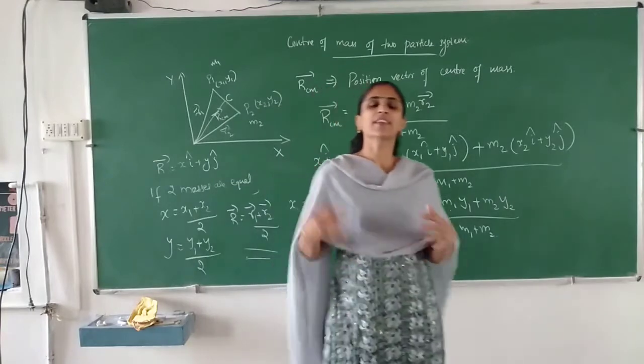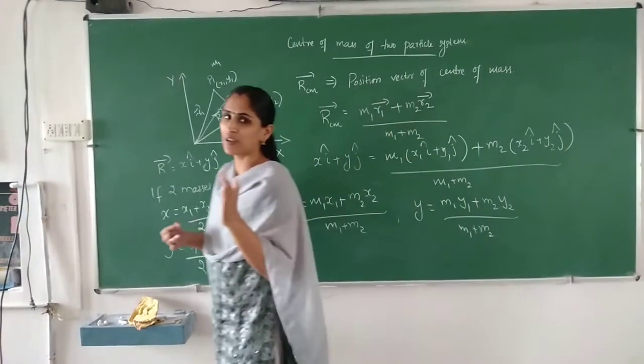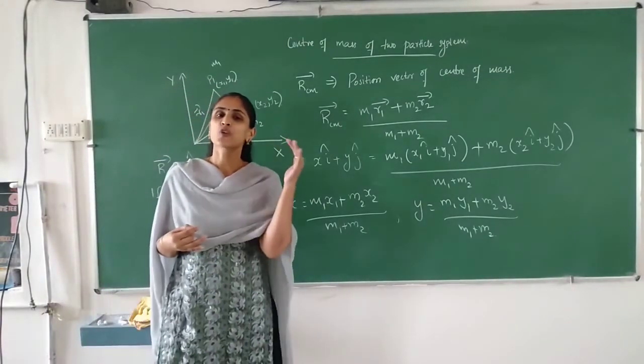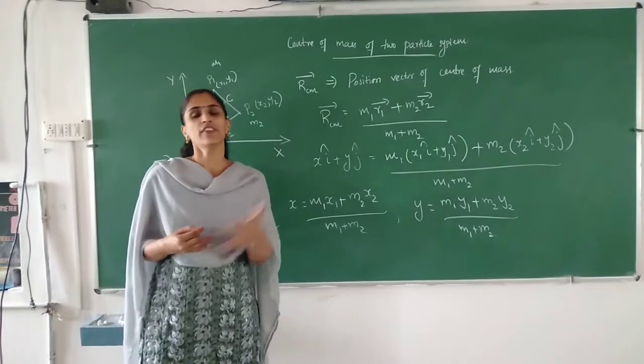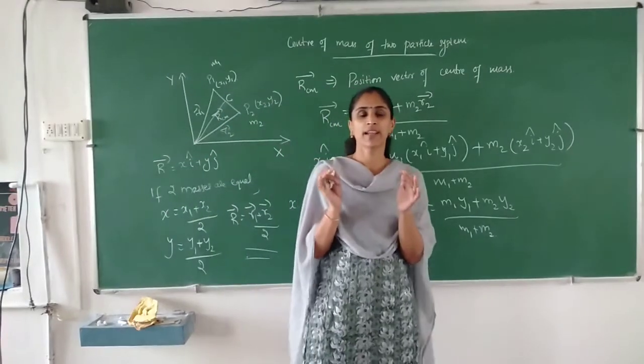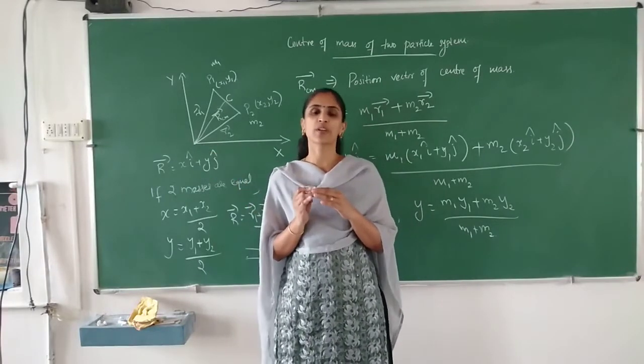And if they have different masses, the position vector of the center of mass will be closer to the heavier mass. For example, if we consider hydrogen chloride, HCl, the center of mass will be closer to the chlorine.